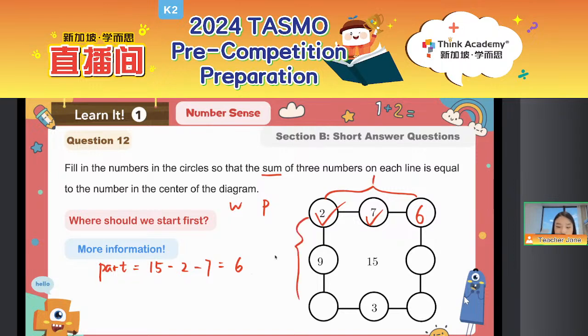Oopsie. Then which line should we start with? Teacher Jane is quite confused. Everyone, think about that. If we call this line 2 and the line on the right line 3, can we start from line 3? Cannot, right? Because we still have a lot of information that we don't know. So everyone, this time we need to start from the line on the left.